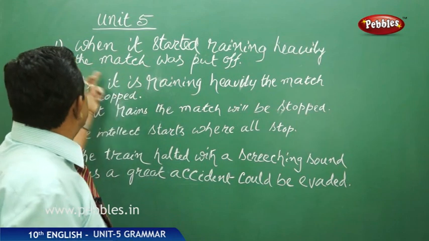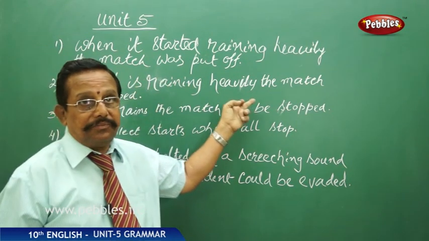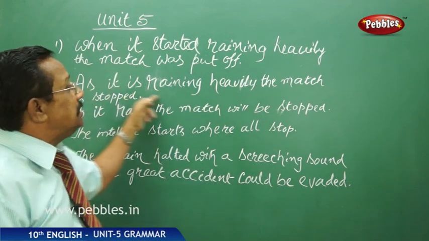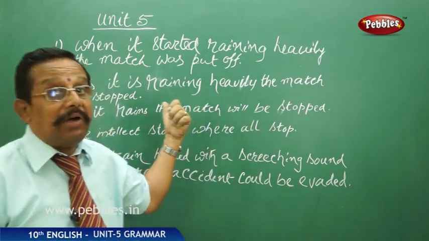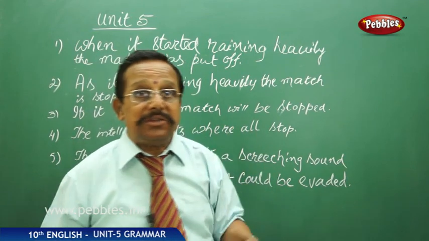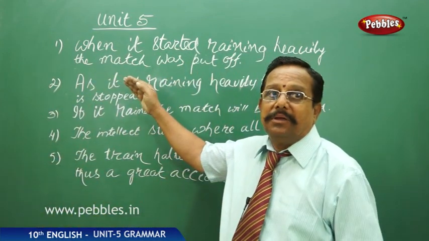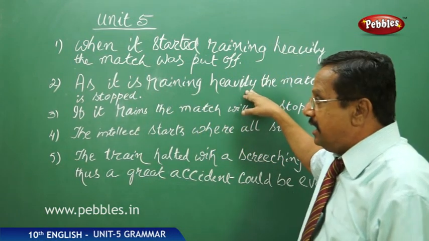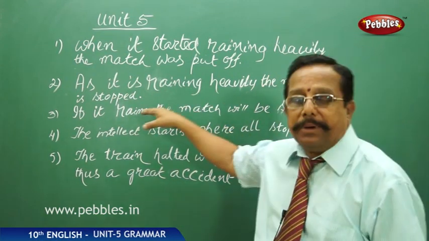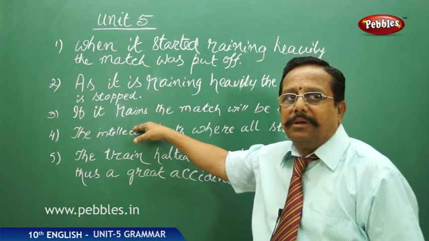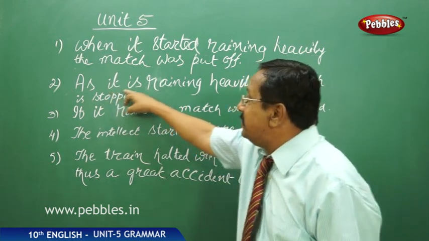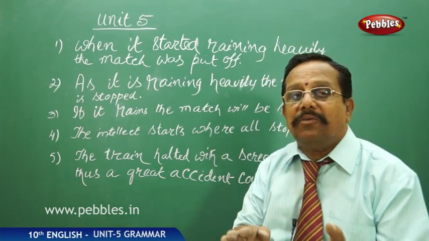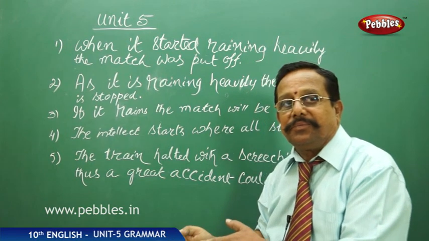So the match was put off. For that, what is the reason? As it is raining heavily. Here the second one is the reason, and in the first one, it is the time. As it is raining heavily, the match is stopped. Put off is stopped, right? But here, as it is raining heavily, that part stands as the reason for the putting off of the match.